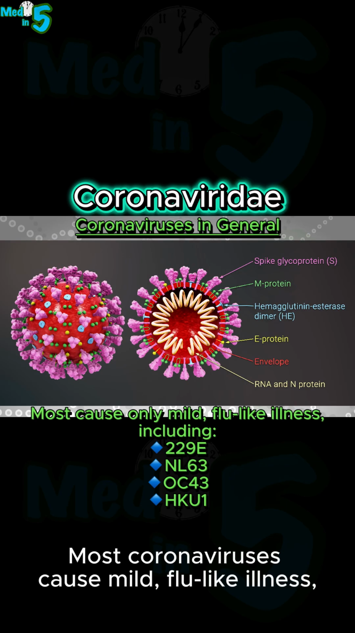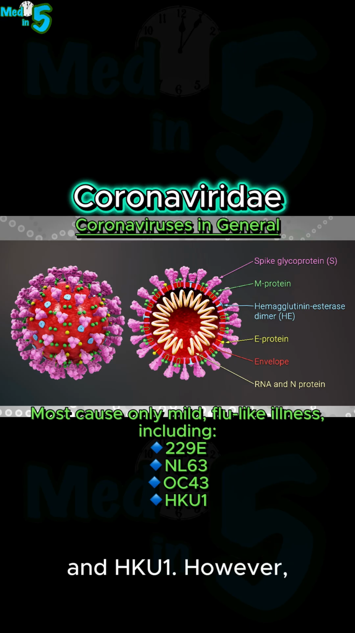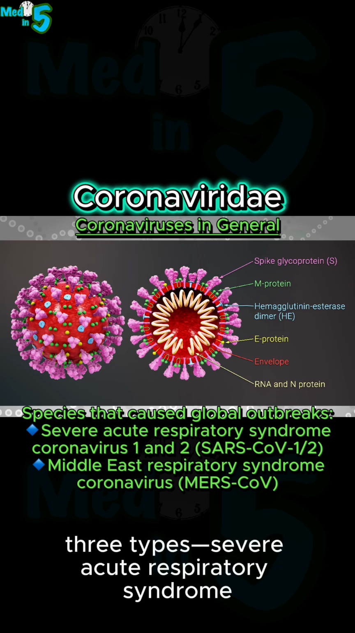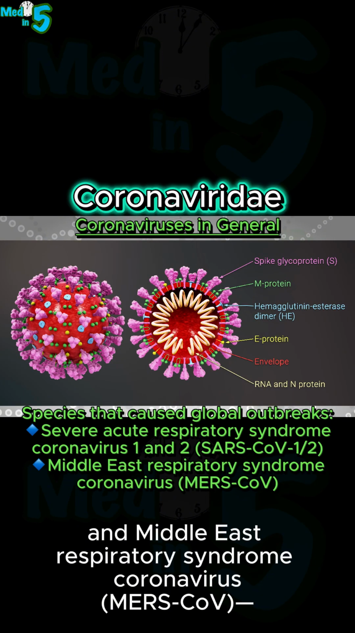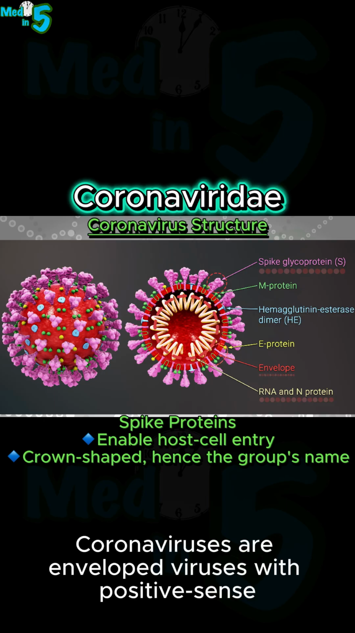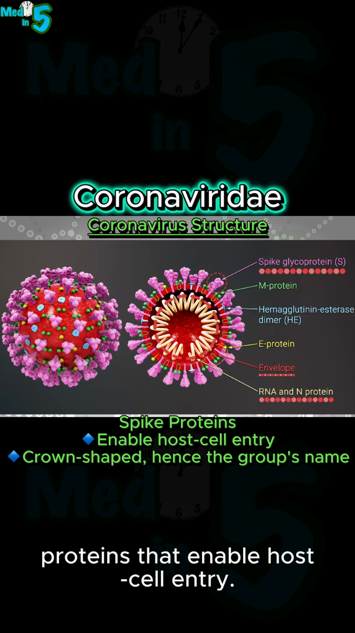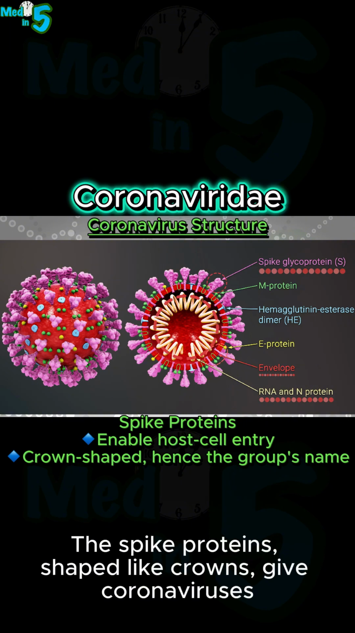Let's spark. Most coronaviruses cause mild, flu-like illness, including the lesser-known species, 229E, NL63, OC43, and HKU1. However, three types, severe acute respiratory syndrome coronavirus 1 and 2 and Middle East respiratory syndrome coronavirus, have caused global outbreaks. Coronaviruses are enveloped viruses with positive sense single-stranded RNA, a helical nucleocapsid, and distinctive spike proteins that enable host cell entry. The spike proteins, shaped like crowns, give coronaviruses their name.